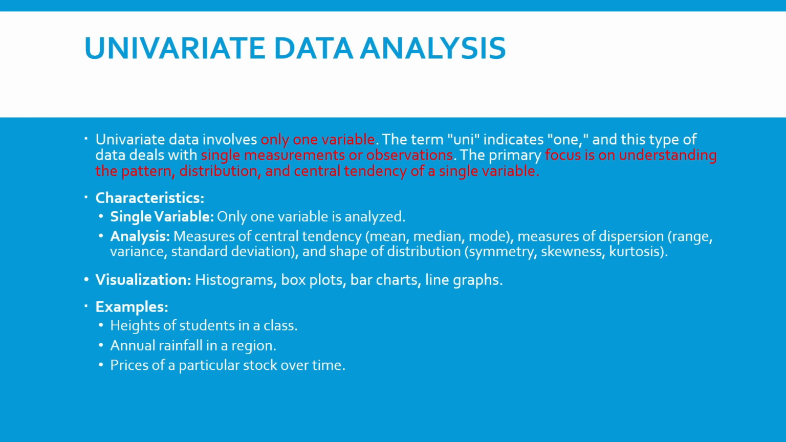The primary focus of univariate analysis is to understand the pattern, distribution, and central tendency of the single variable. How is this single variable distributed, what distribution does it follow, what pattern does it follow, and what is the measure of central tendency? That is, how the data are grouped near the center value of the data. That is called measure of central tendency. We expect any data to be grouped around the center value of the data, then only it is useful for analysis.